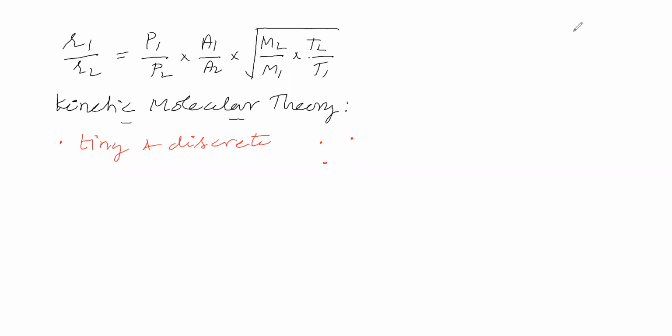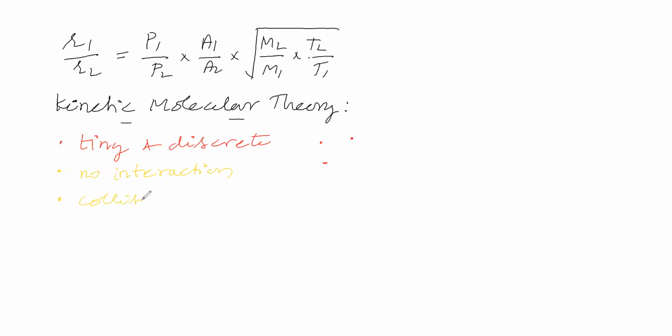We said so. Gas molecules are tiny and discrete. Next, there is no interaction among gas molecules. That means among the gas molecules there is no attraction, there is no repulsion. Kinetic molecular theory says no interaction, in the sense attraction is not present, repulsion is not present. That is the meaning.